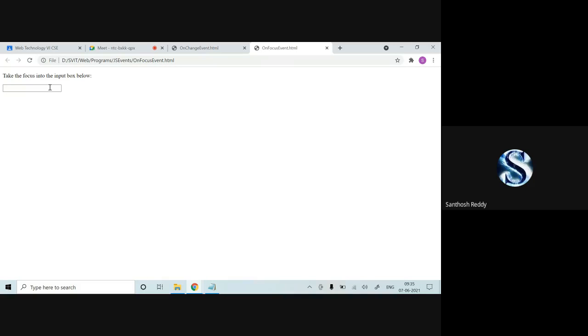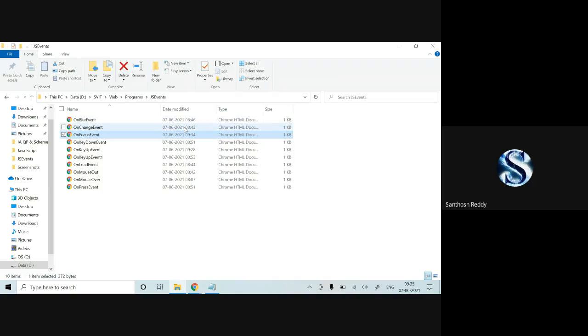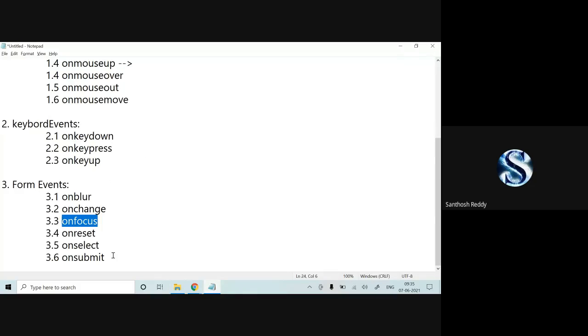It is changing the color in that particular text box, similar to that. Earlier, what we did, we changed the color of the text box. Now I'm placing an alert in the place of the background color of the text box. Sorry, alert. Okay, that I have. And this is about your form events.